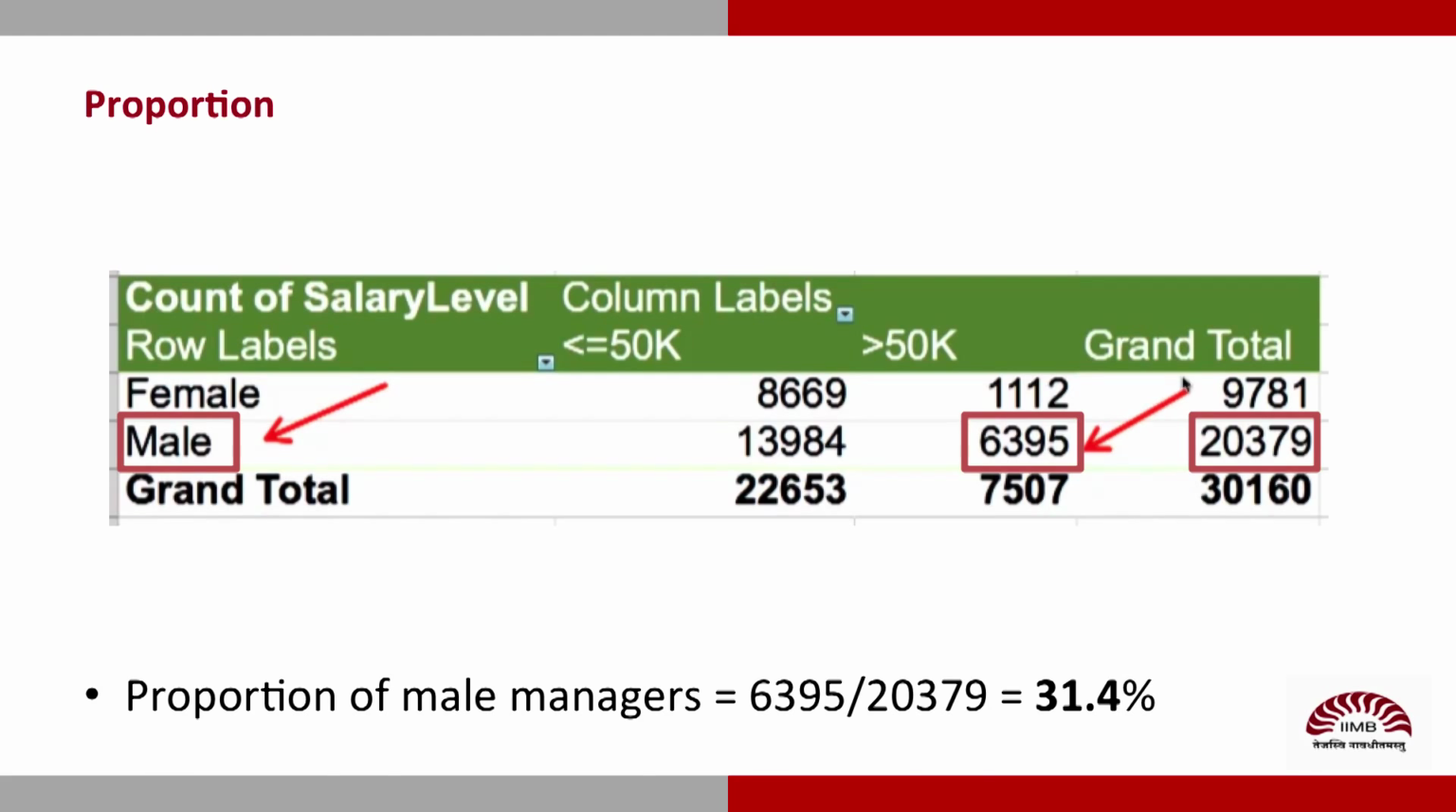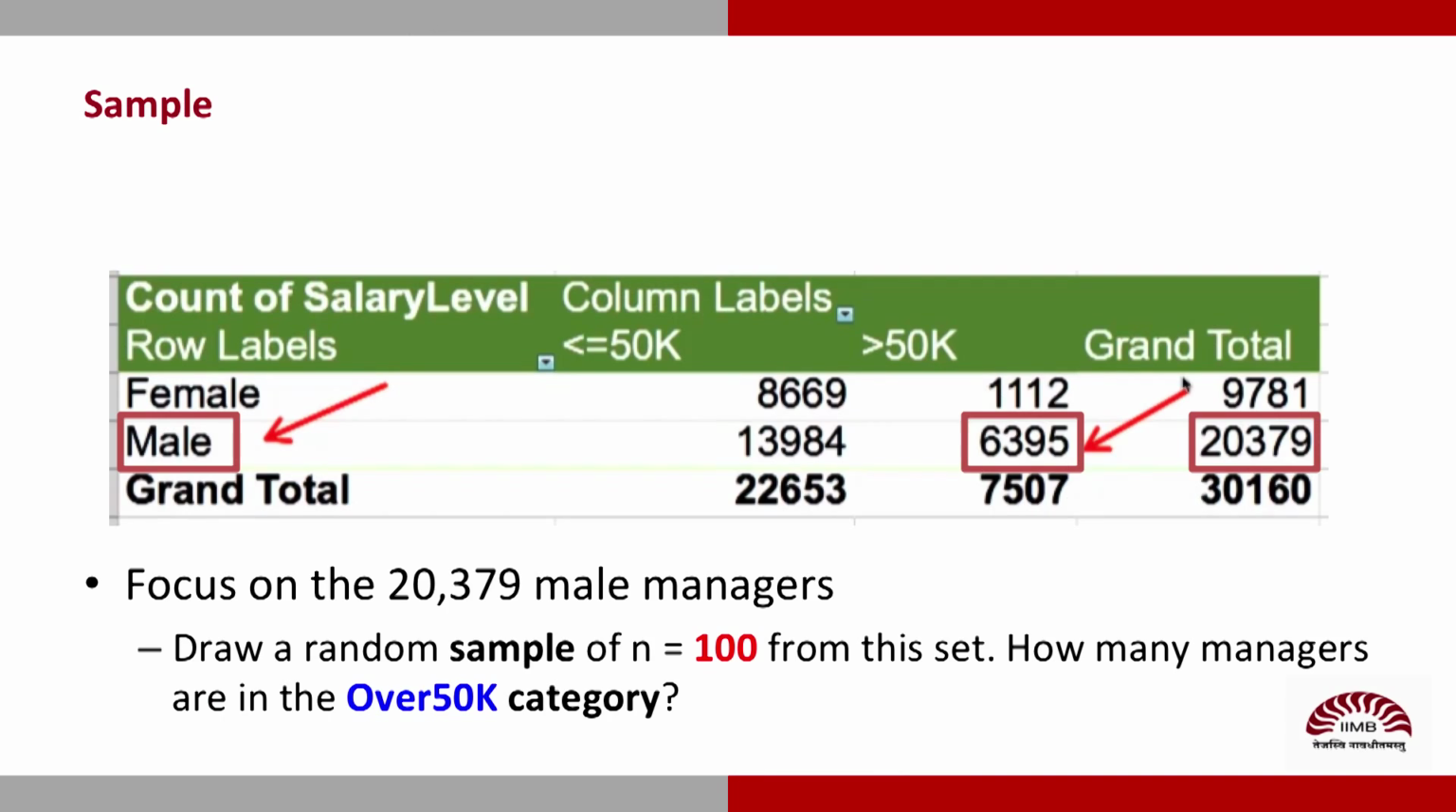31.4% to be precise. Now, suppose I drew a random sample of males from this data set. I'd want to know how many in the sample are in this over 50K category. Easy peasy. If your sample size was 100, I would say 31 of them would fit the description. Aha! That's like saying if I toss this coin 4 times, then it would show up heads exactly twice. That's not the case, right?